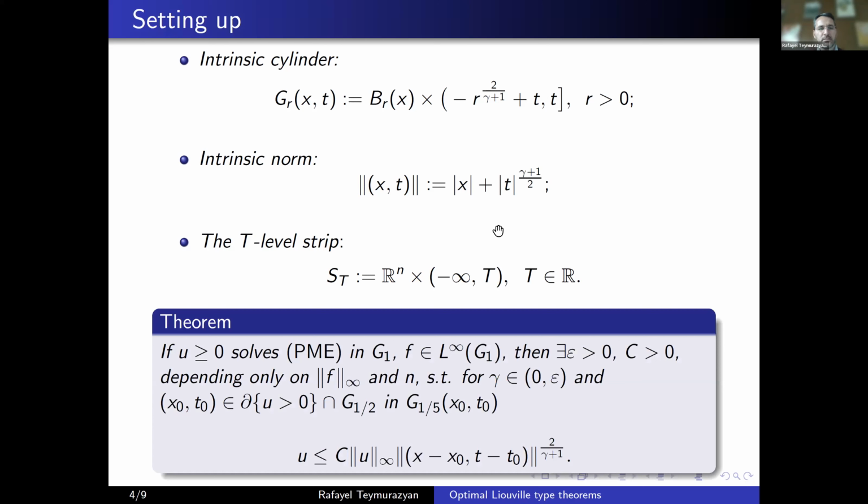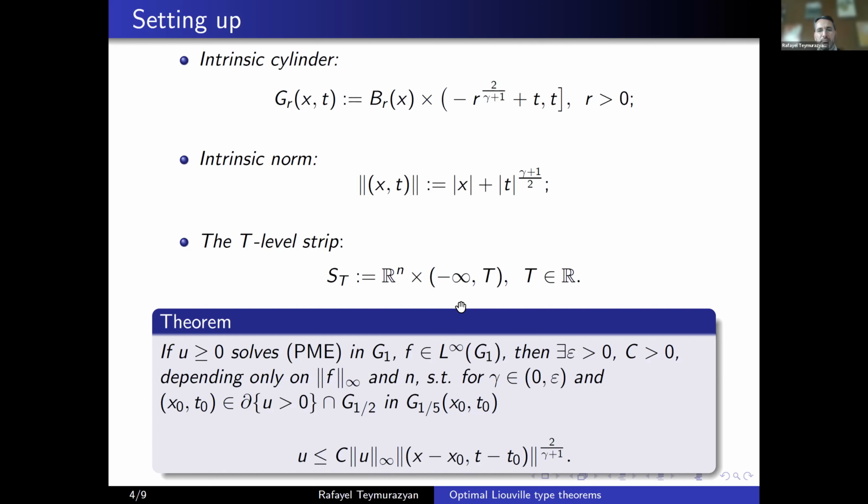And the results are based on the recent regularity result by Damian, which says that if you are close to the heat equation, so if your gamma is small enough, your equation becomes quite close to the heat equation, then non-negative solutions, and we are always going to assume the right-hand side is bounded at infinity, across this boundary of the positivity set, you have this growth control for the solutions, where this intrinsic norm is defined as above.